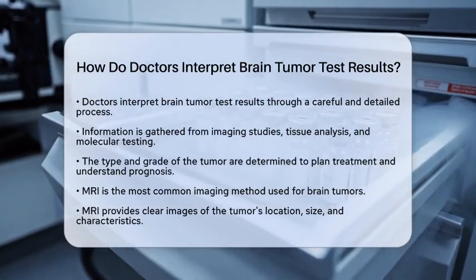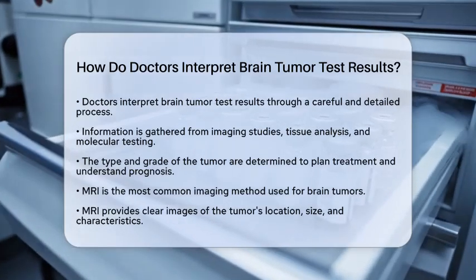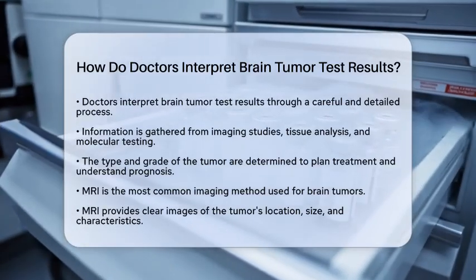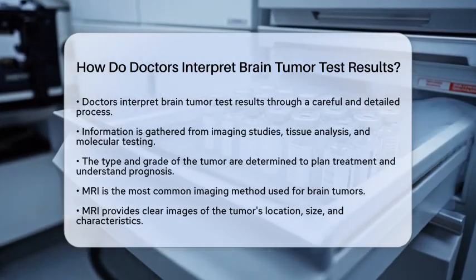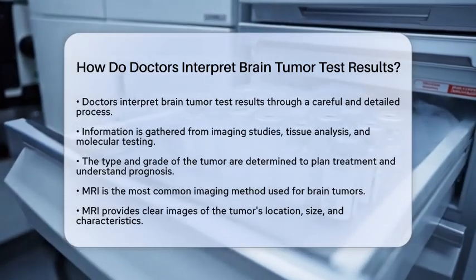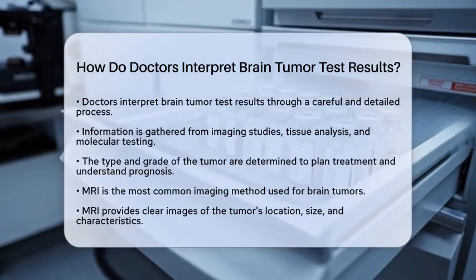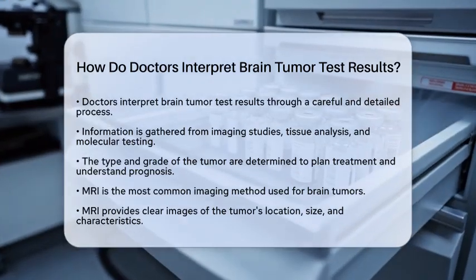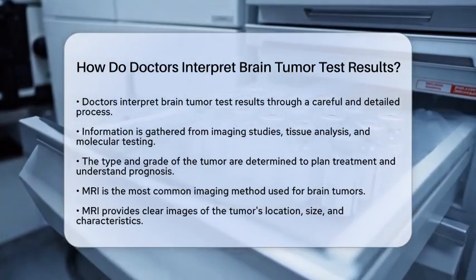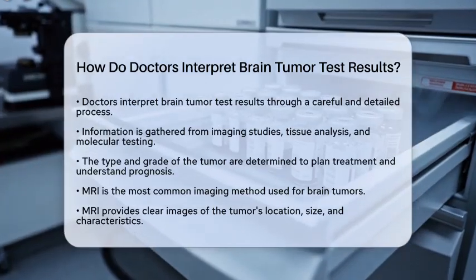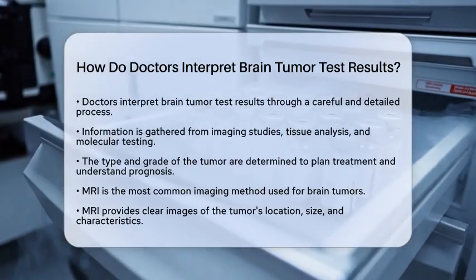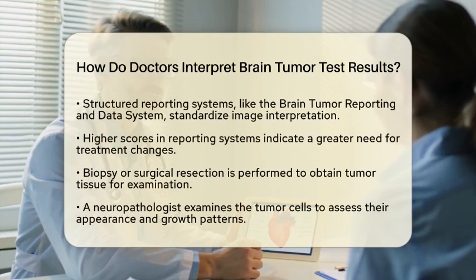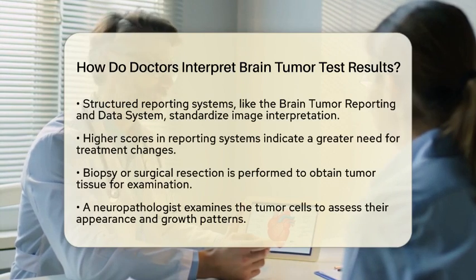The journey typically starts with brain imaging. The most common method used is magnetic resonance imaging, or MRI. This technique provides clear and detailed images of the tumor's location, size, and characteristics. To help standardize the interpretation of these images, doctors often use structured reporting systems like the Brain Tumor Reporting and Data System. This system quantifies findings and assists in making clinical decisions. Higher scores in this system often indicate a greater likelihood of needing changes in treatment.